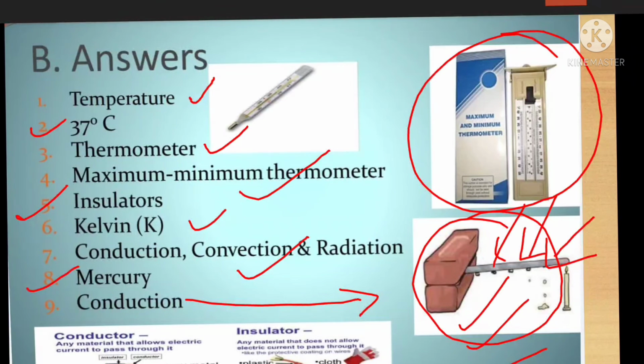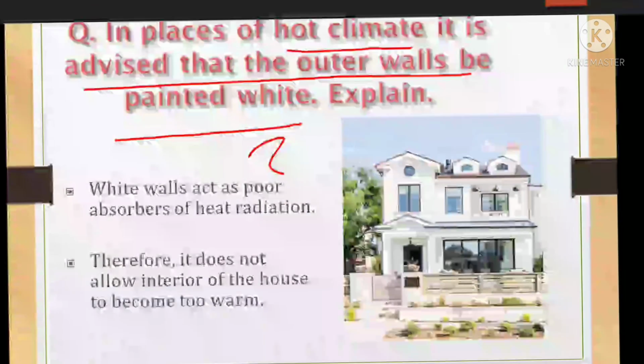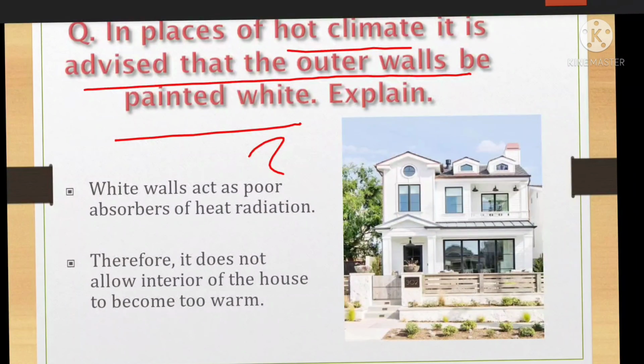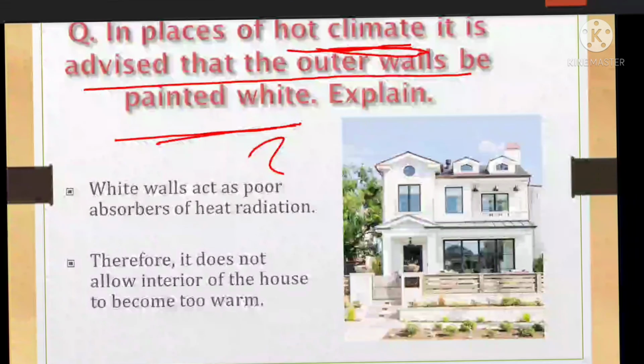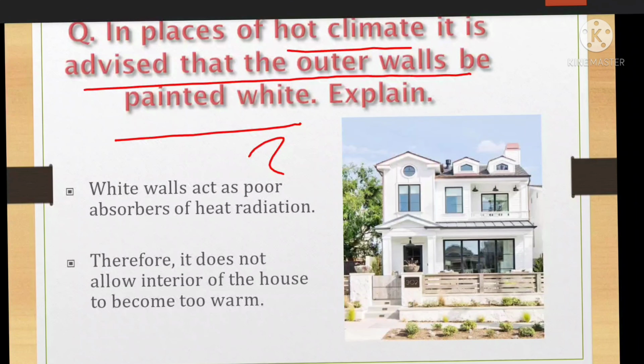Next. In places of hot climate, it is advised that the outer wall is painted white. The outer wall is painted white because white reflects the heat. That's why we wear light clothes in summers. Why? Because light colors reflect heat.